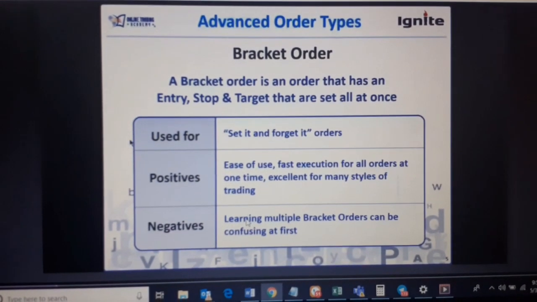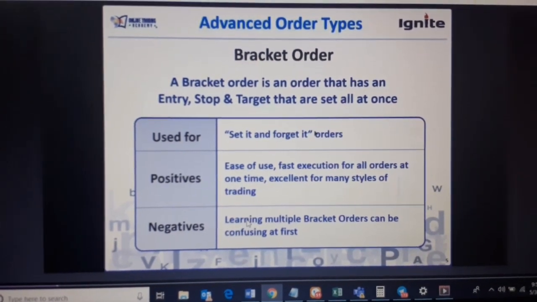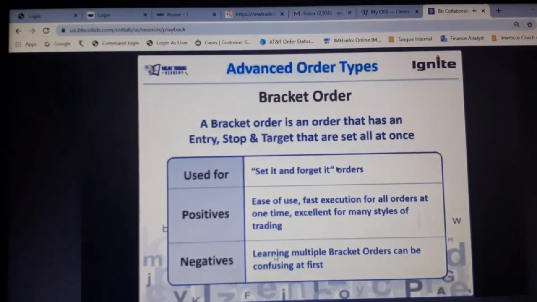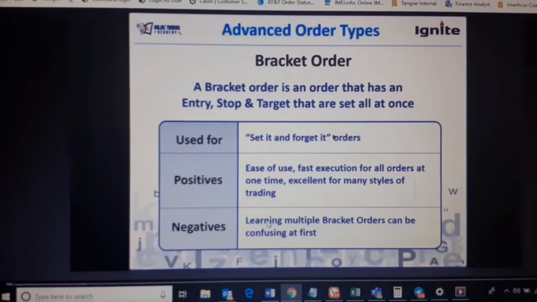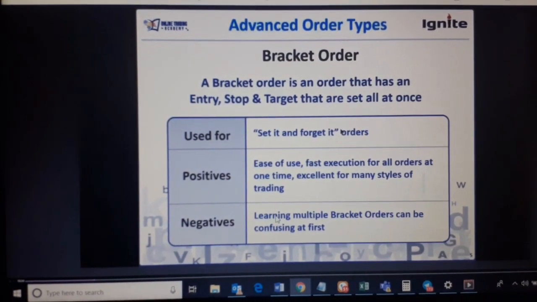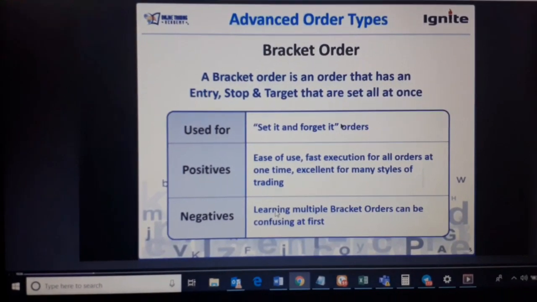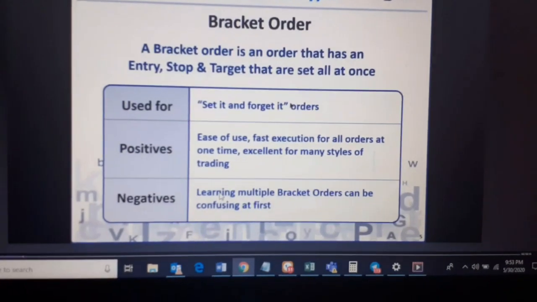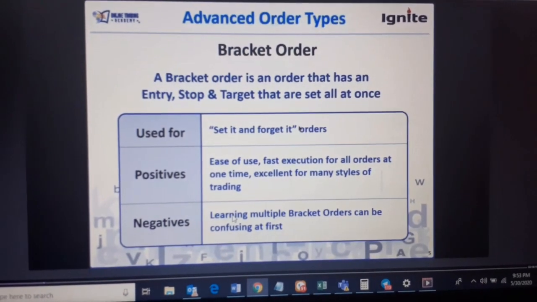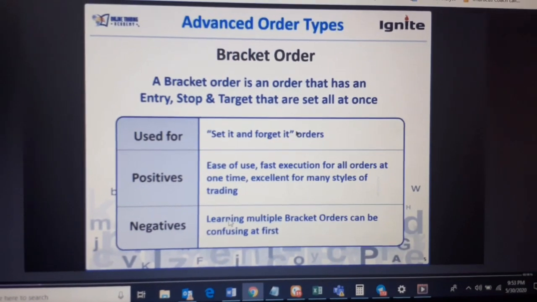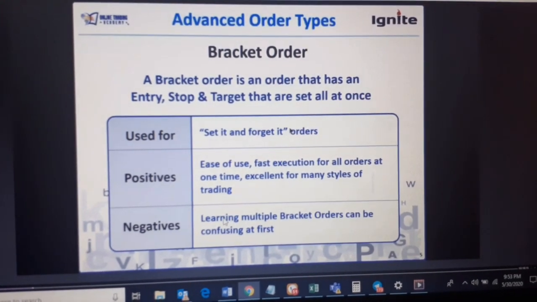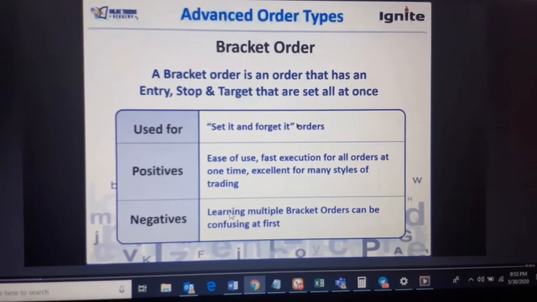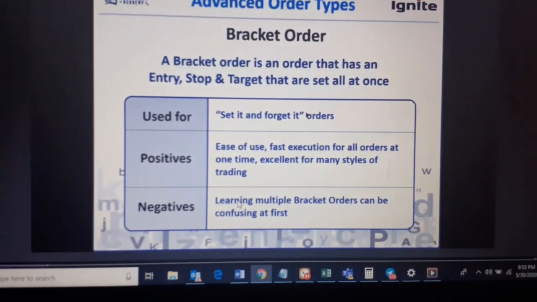So now, it is used for set it and forget it orders. Let's suppose you are going to the office and you don't have the time to look at everything. You can put in your entry, stop loss, and target. Once the price goes up and hits your target, your order is squared off, or if the price hits your stop loss, your order is squared off. You can cancel your order anytime before the price hits your entry.